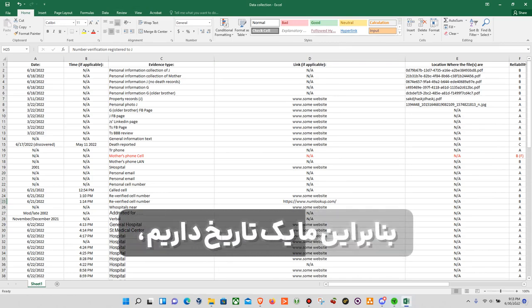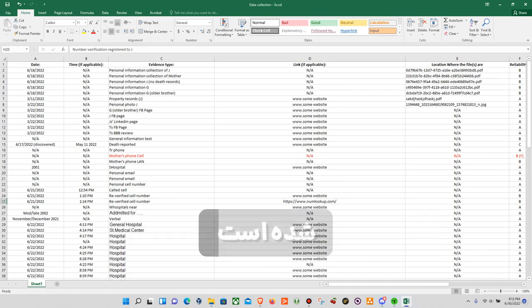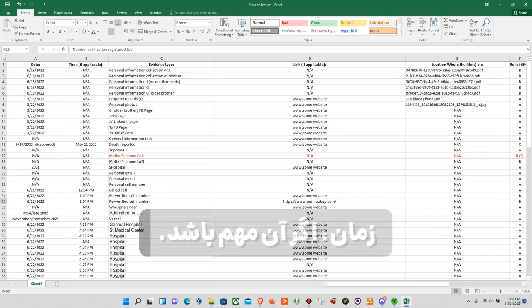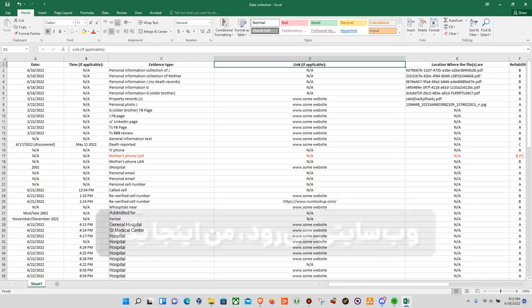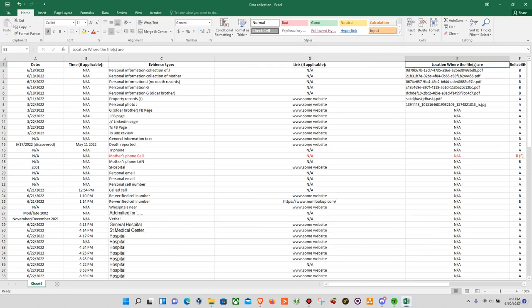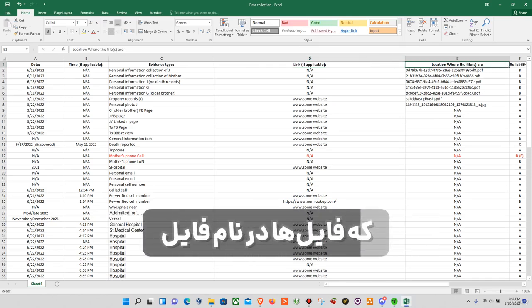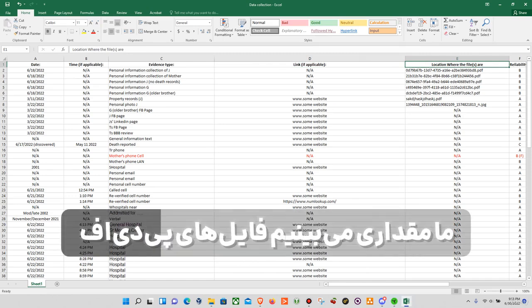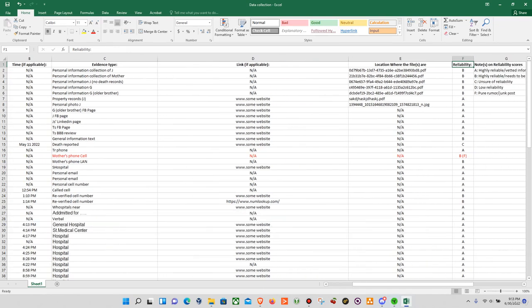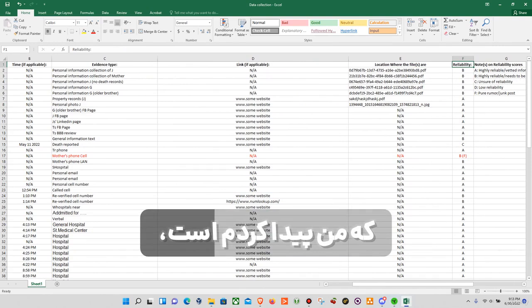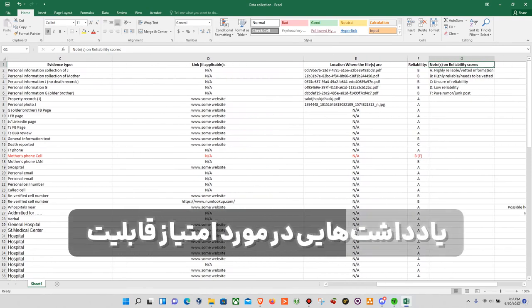So we have a date, the date that the information is found or logged, the time if that's important, the evidence type, and a link. If it goes to a website, I have a link section here, where the files are, the name of the file and the type of file. So we see some PDFs here, some JPEG files here. Then, how reliable the information I just found is, with notes on the reliability score.